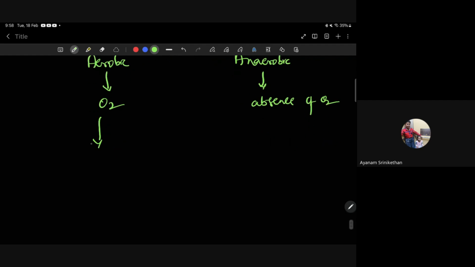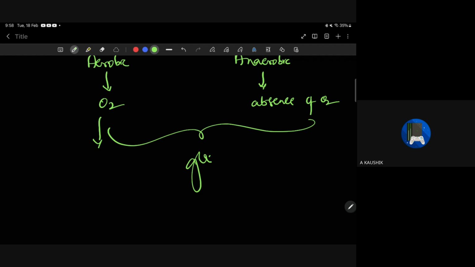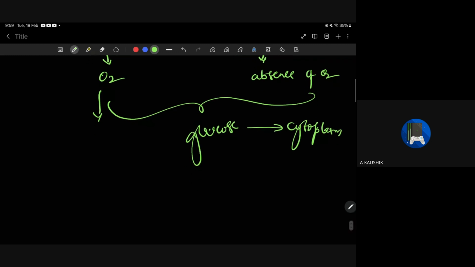Where does it take place, in the presence of oxygen? Whether oxygen is present or absent, it is the cytoplasm. Breakdown of glucose takes place in the cytoplasm. Why should glucose break down? We need energy. In respiration, whatever we eat, carbohydrates, glucose, is broken down and gives energy to us. The breakdown of glucose takes place in the cytoplasm, in aerobic organisms as well as anaerobic organisms. After this, the path will change.